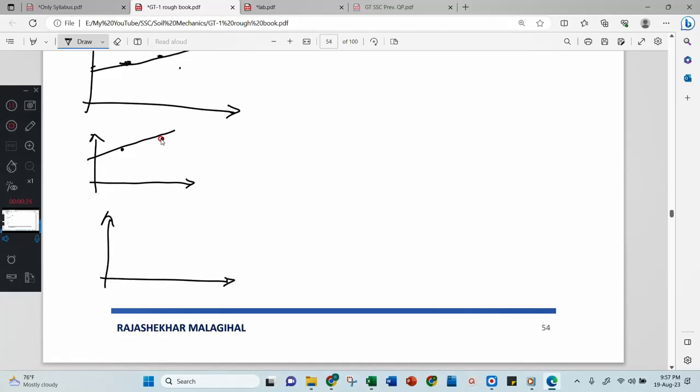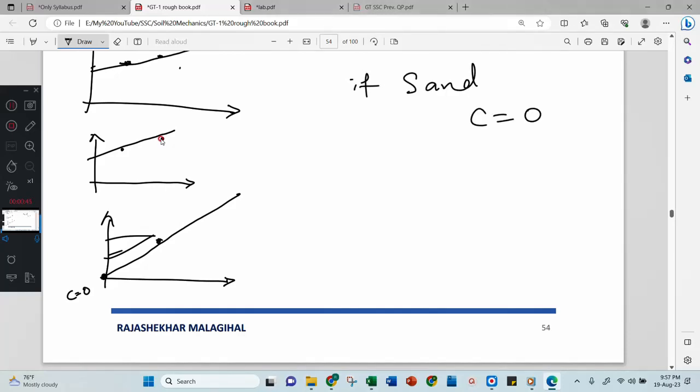That is also possible. When I draw 1 point, how do I get an inclined line, whether this line or this line or this line? For that I will say 1 point is here at the origin. Origin means C equal to 0. If sand is there, you already know that C equal to 0.